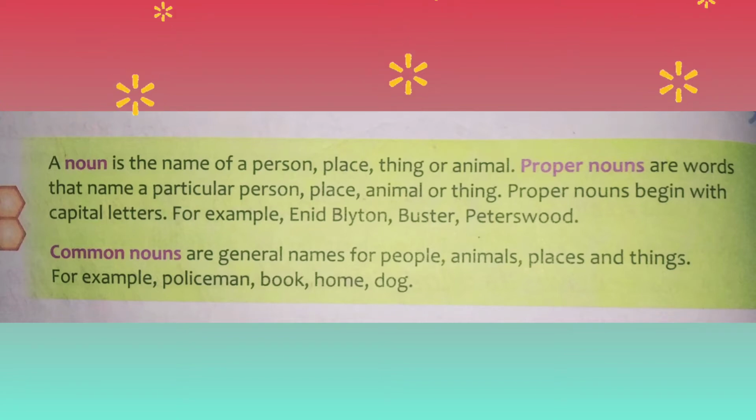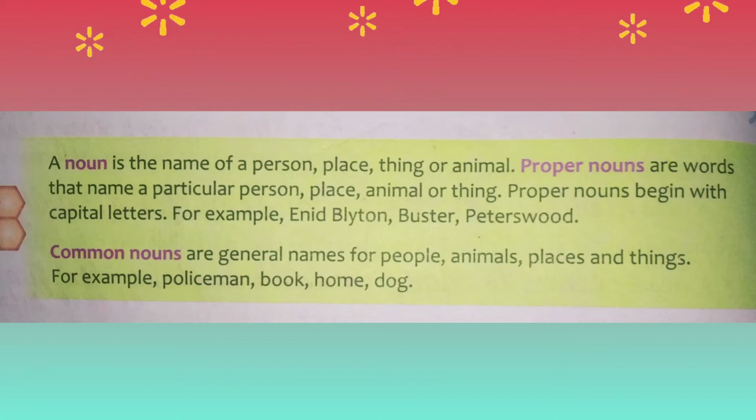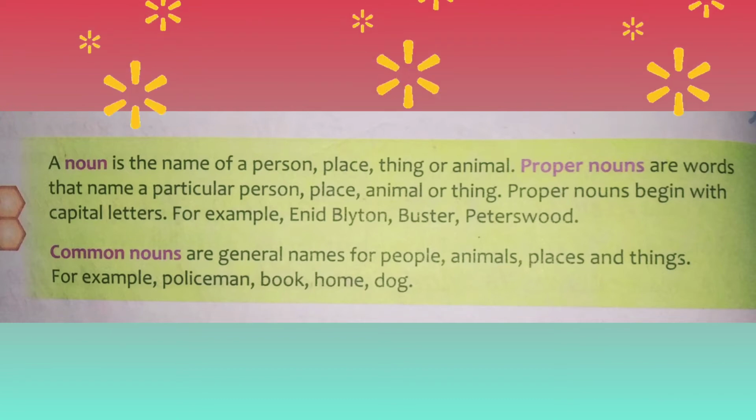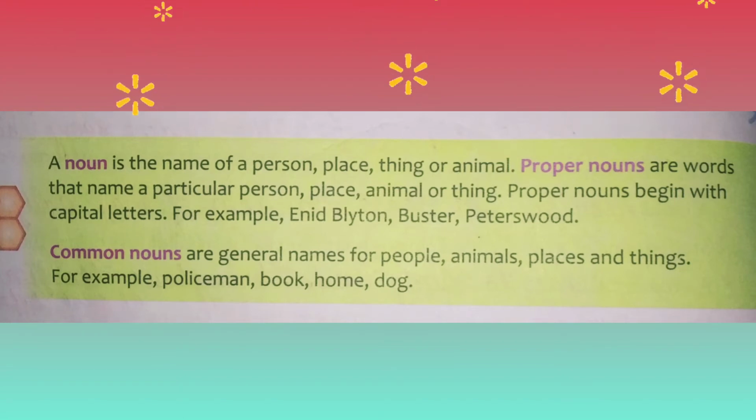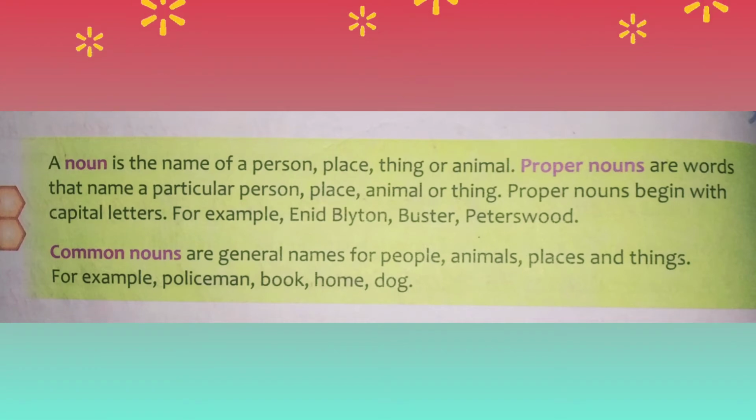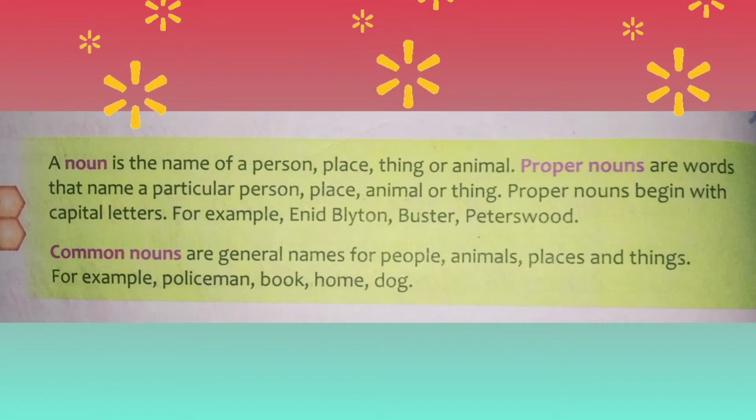First, proper nouns. Proper nouns are words that name a particular person, place, animal, or thing. That means when we name any particular person, place, animal, or thing, we call it a proper noun. Children, always remember that proper nouns begin with capital letters. For example, Enid Blyton, Buster, Peterswood, all these nouns are proper. And you can also see the first letters are capital letters.